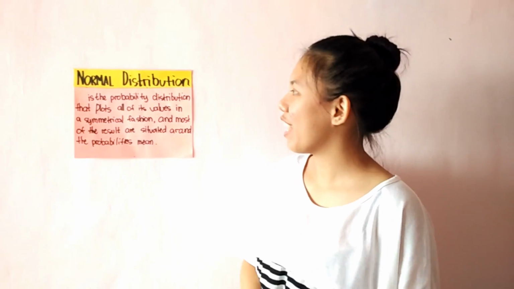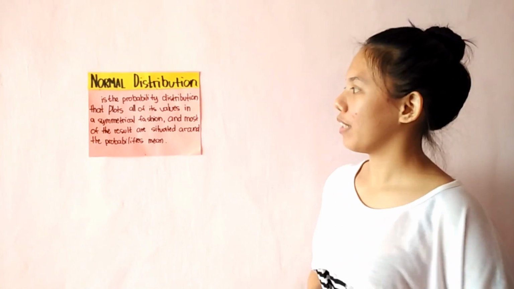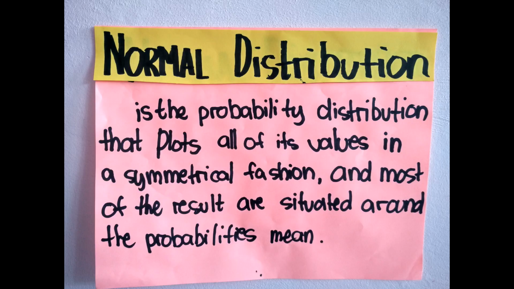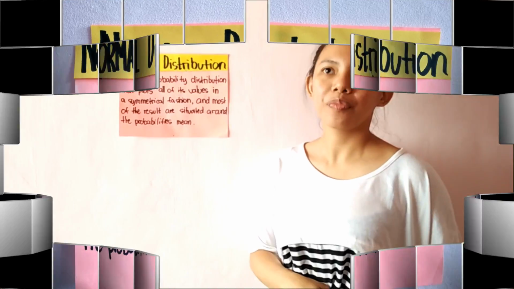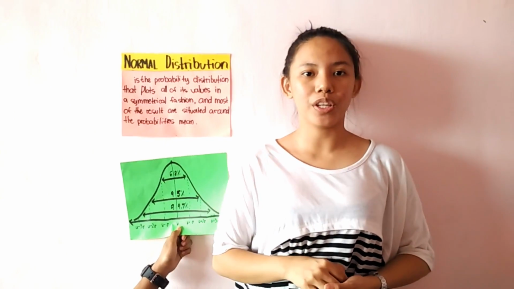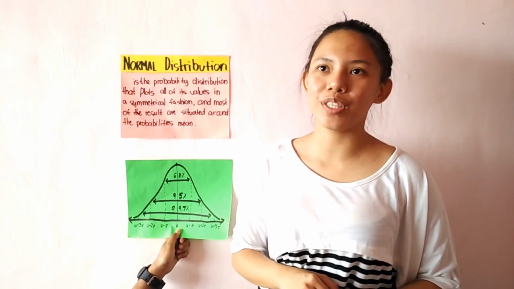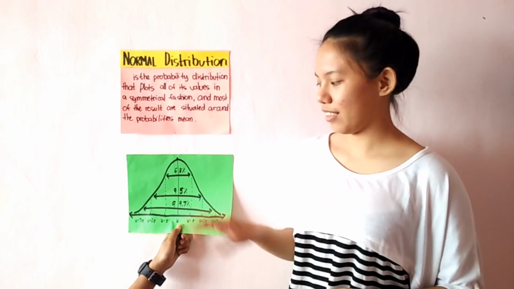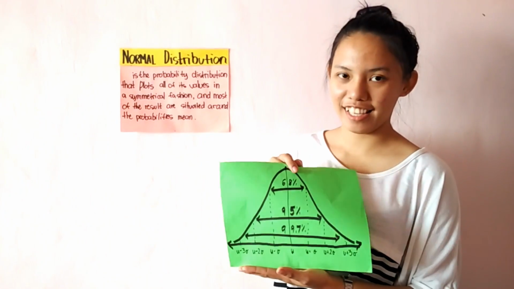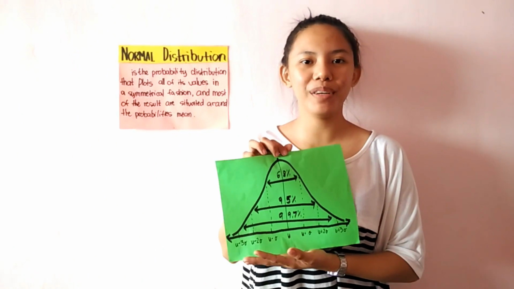Good day, athletes! What is normal distribution? It is the probability distribution that plots all of its values in a symmetrical fashion, and most of the results are situated around the probability's mean. The standard normal distribution is an example of a continuous probability function. Now this is an example of normal distribution.